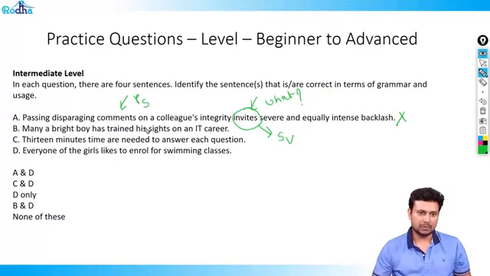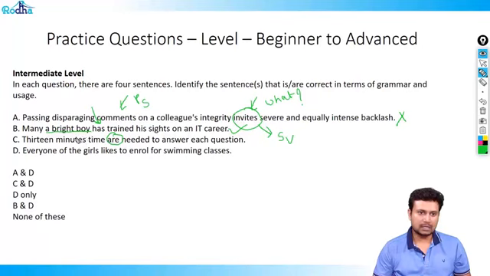Let's go to the second option. It says many a bright boy has trained his sights on an IT career. A bright boy is a phrase which is singular, and therefore this verb is also singular. So this looks to be an absolutely right argument. C says 13 minutes time are needed.